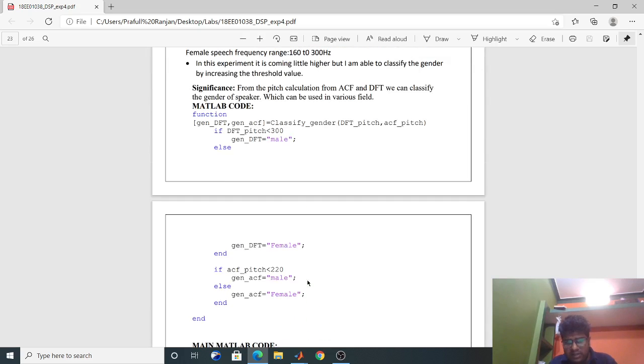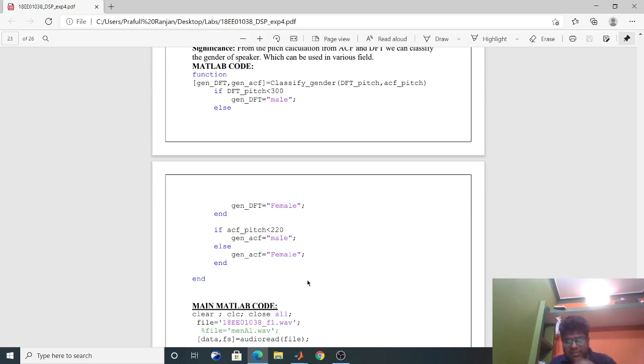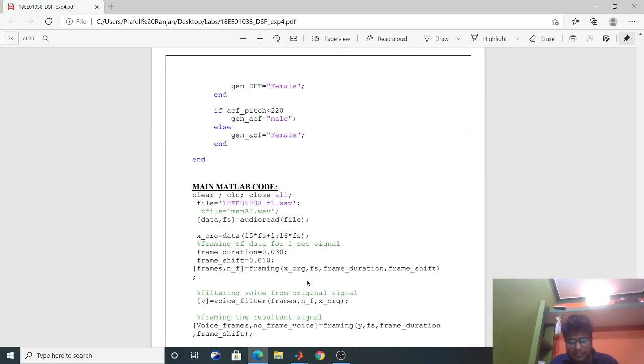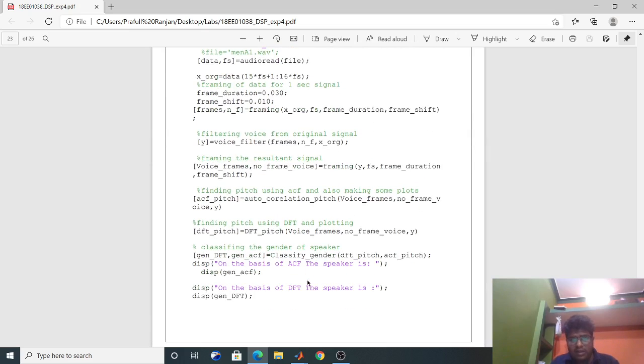I know that it is not correct, that's why it is giving this value, and I'm not sure about that. This is the main MATLAB code, where I am first calling the frames, framing the signals. After that I have filtered it, and after that I am again framing the voiced portion only, and then I am calculating the ACF correlation pitch and also DFT pitch values.